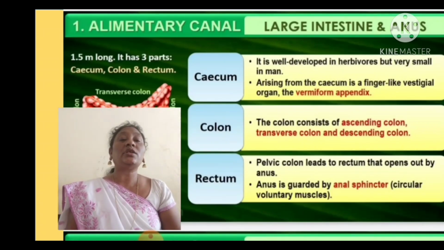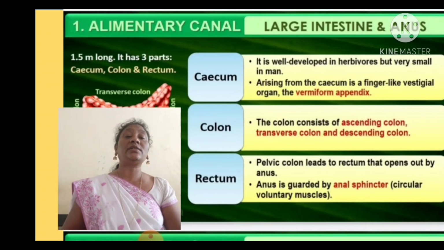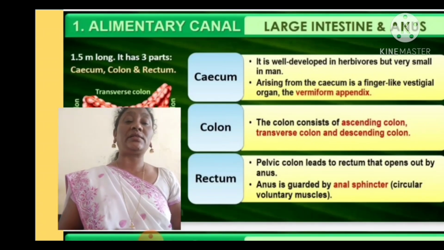What is the importance of this? Arising from the cecum is a finger-like vestigial organ, the vermiform appendix. It is a vestigial organ in the human digestive system, but it is a useful organ in grass-eating, herbivorous animals. The grass contains cellulose, and the vermiform appendix helps to digest the cellulose.